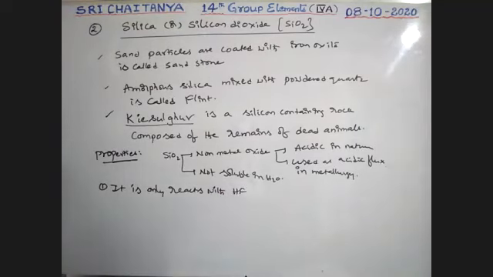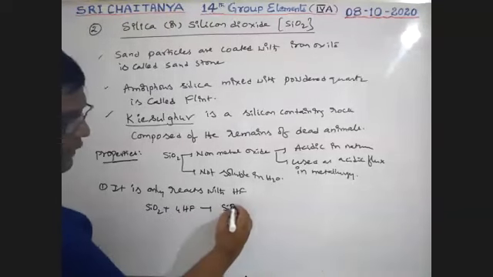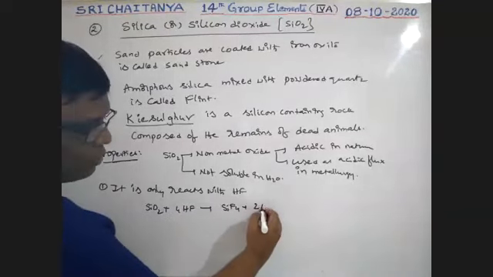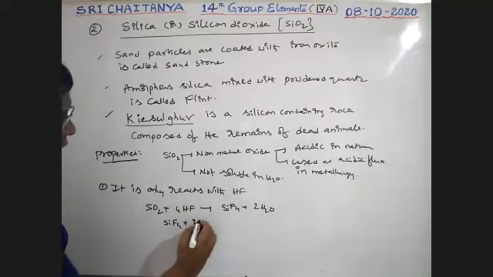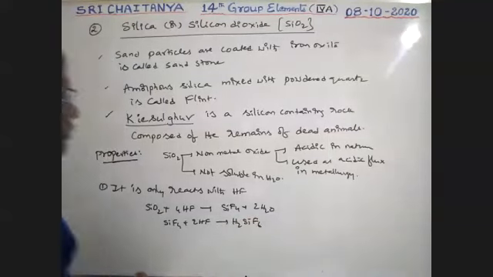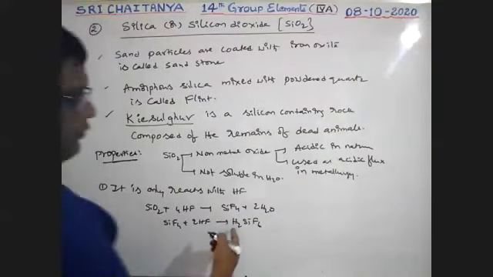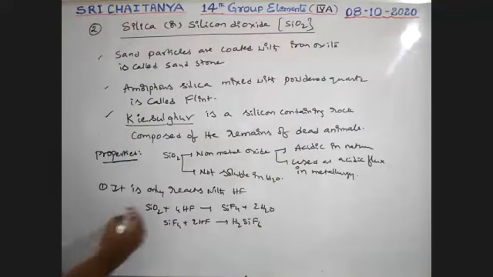Other acids do not react. So see here, what is the reaction? SiO2 when it reacts with 4HF gives SiF4 plus 2H2O. This formed SiF4 once again reacts with 2HF, that gives H2SiF6, hexafluorosilicic acid. So it only reacts with HF.